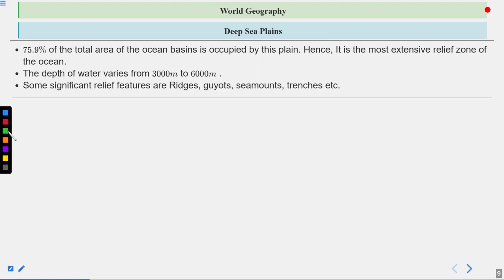If we talk about the deep sea plains, they also have some minor relief features like ridges. Ridges are nothing but mountains formed by lava that comes out from the ocean floor, cools down, and creates ridges. Then come the guyots, seamounts, and trenches.